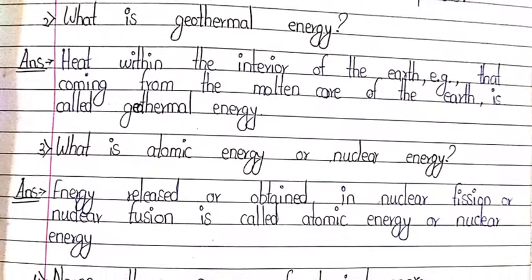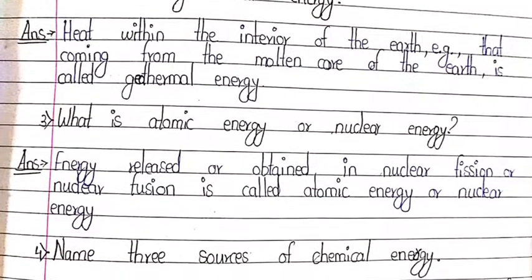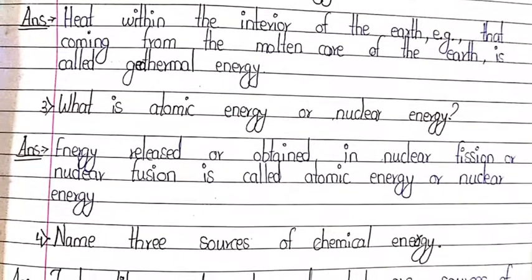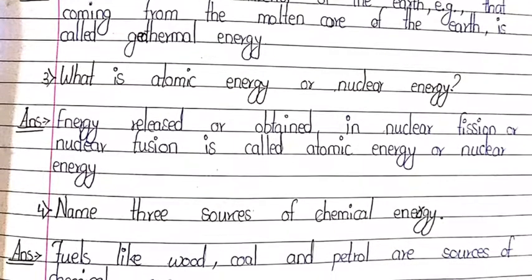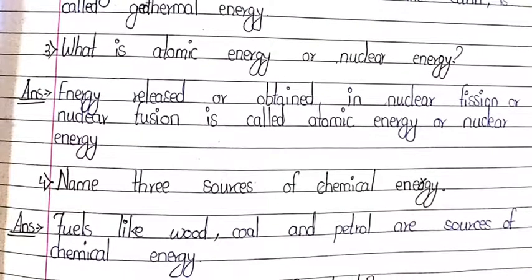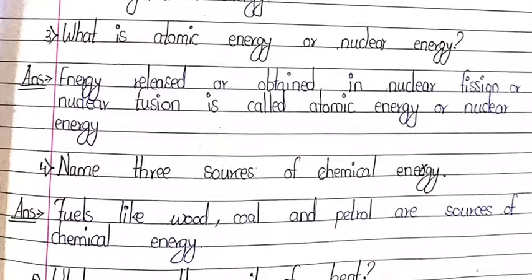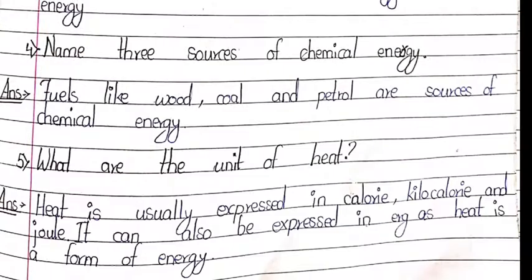Third, what is atomic energy or nuclear energy? Answer. Energy released or obtained in a nuclear fission or nuclear fusion is called atomic energy or nuclear energy. Next, name 3 sources of chemical energy. Answer. Fuels like wood, coal and petrol are sources of chemical energy. And the fifth one, what are the units of heat? Heat is usually expressed in calorie, kilocalorie and joule. It can also be expressed in erg, as heat is a form of energy.